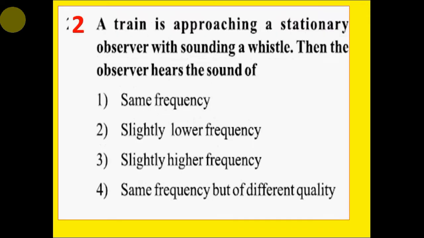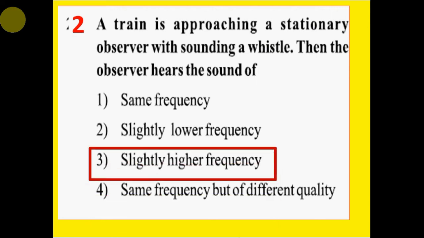Next question. Question number 2. A train is approaching a stationary observer while sounding a whistle. Then the observer hears the sound of: option 1 same frequency, option 2 slightly lower frequency, option 3 slightly higher frequency, option 4 same frequency but of different quality. Correct answer is option 3 slightly higher frequency.